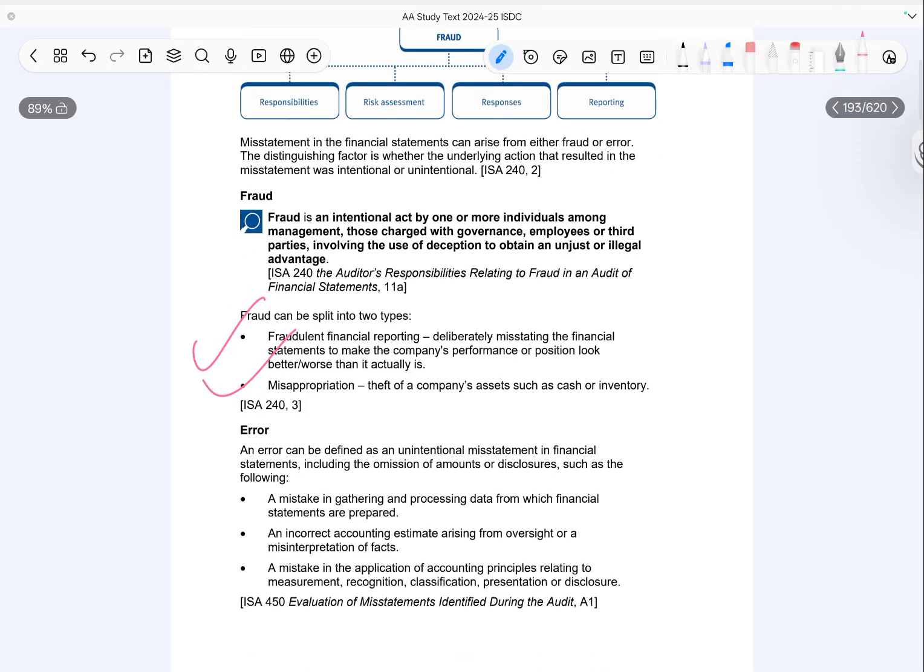Now, about error. An error is an unintentional misstatement in the financial statements. This could include mistakes in collecting or processing data used to prepare the financial statements. It may also arise from incorrect accounting estimates due to oversight or misunderstanding. Errors can also occur when accounting principles are applied incorrectly, such as measurement, recognition, classification, or disclosure.